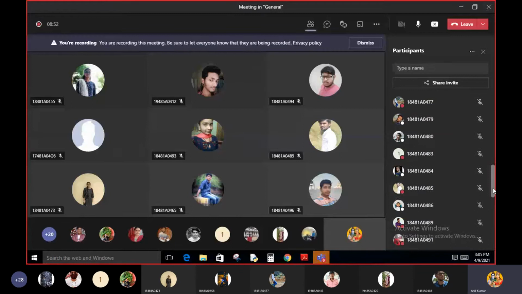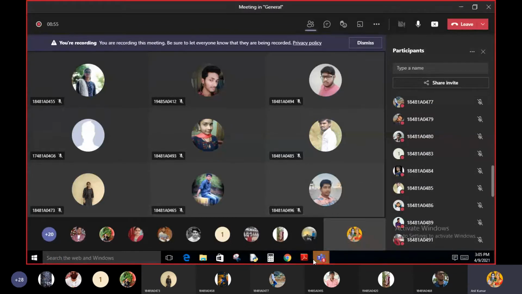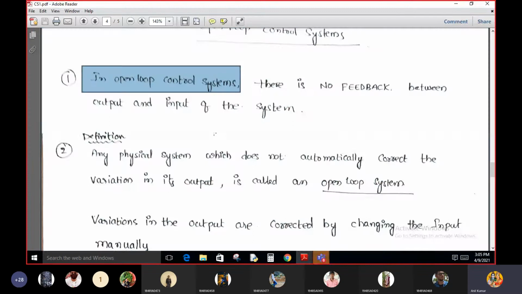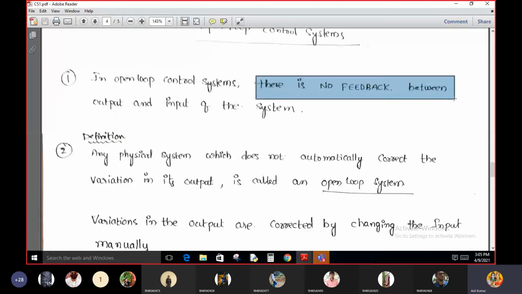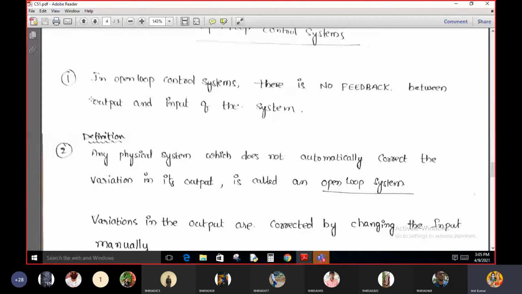So students, here there is a control system. Everyone, please listen to me. It is an open loop control system. In an open loop control system, there is no feedback connection between the output and input of the system.